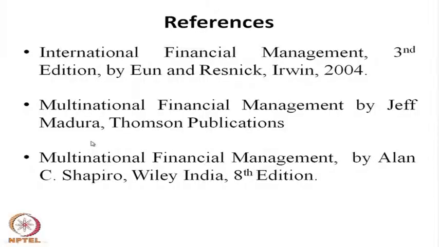When we try to manage the operating exposure, there are many other ways to manage it, and we will be discussing that in our next session.